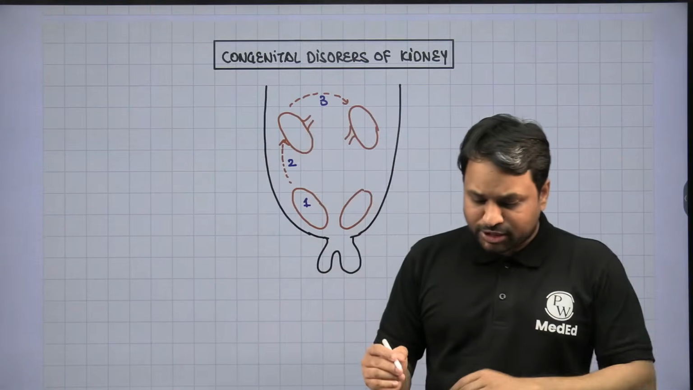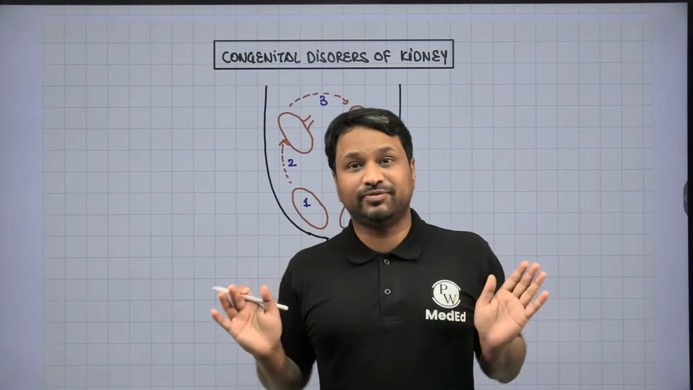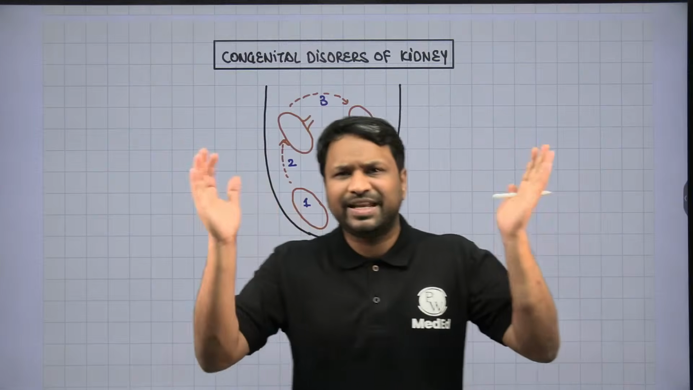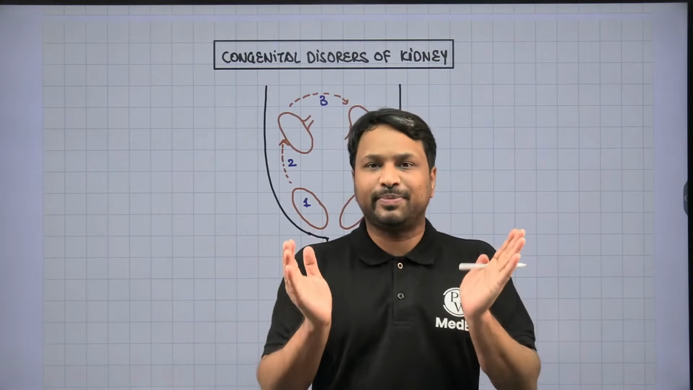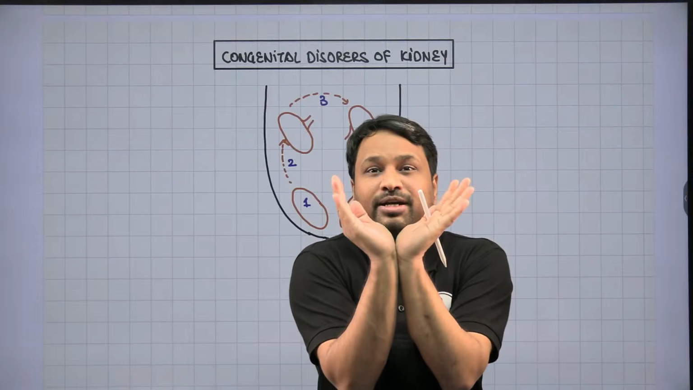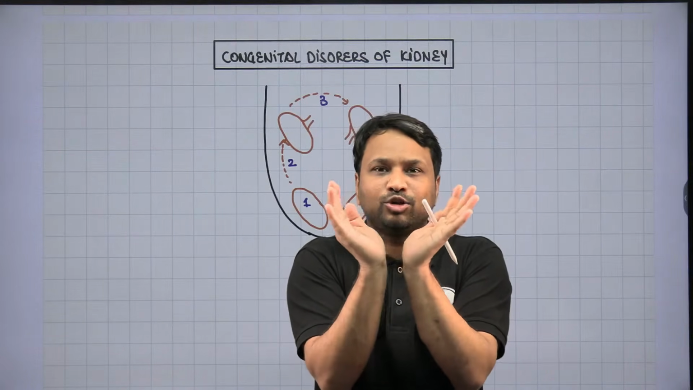Now my question to you is, imagine these two kidneys are very closely placed with each other, because both develop in their corresponding iliac fossa. The iliac fossa is a very narrowed space, a very confined space. Now if both the kidneys are so close to each other, they can come and touch. And when they touch, obviously they get fused.